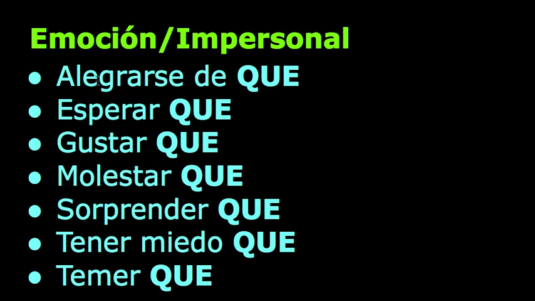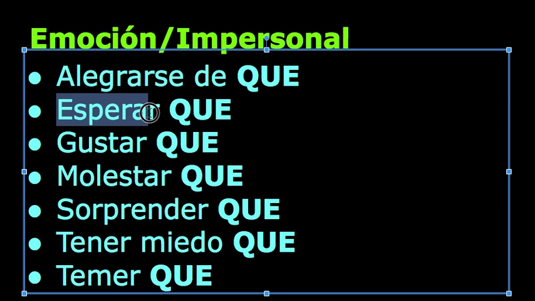So these are some phrases that are really important when we're talking about emotion and using the subjunctive. So alegrarse de que, right? Which is basically to be happy that something is happening. Esperar que, this is kind of a run over from the first time we went over the subjunctive. It's to hope that. It's kind of, again, emotion. Gustar que, right? This is an easy one. Me gusta que, right?